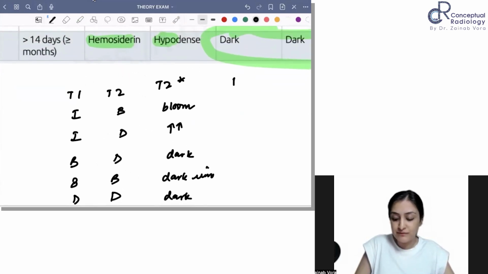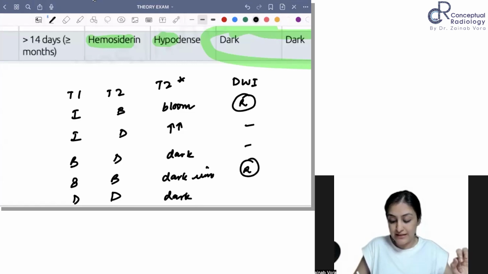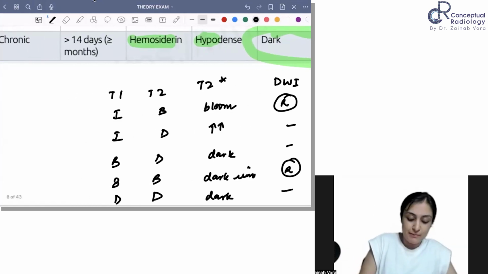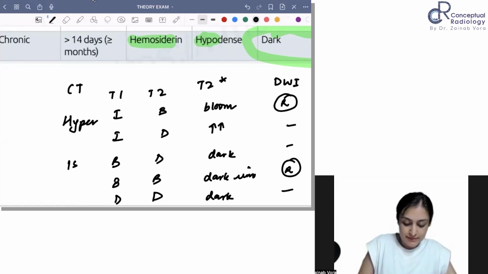Then what do we have to say about diffusion weighted? Where will I see diffusion restriction? In the first and in the fourth, right? Everywhere else it is going to show us no diffusion restriction. In CT it is very simple: in the first two it will be hyper, in the third iso, and then hypo.